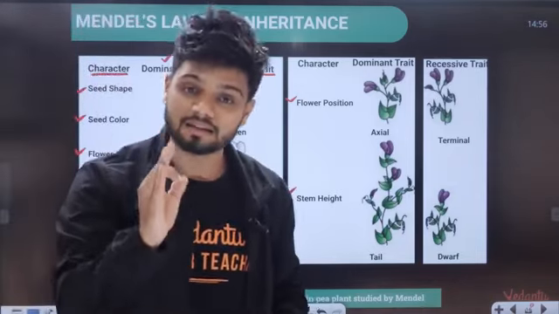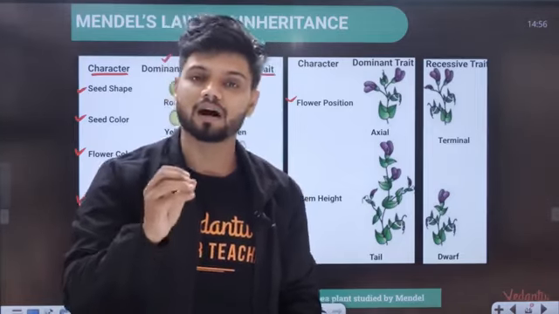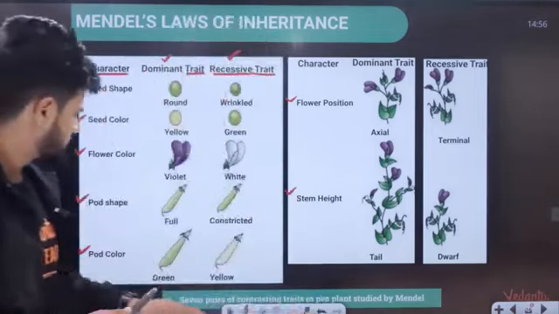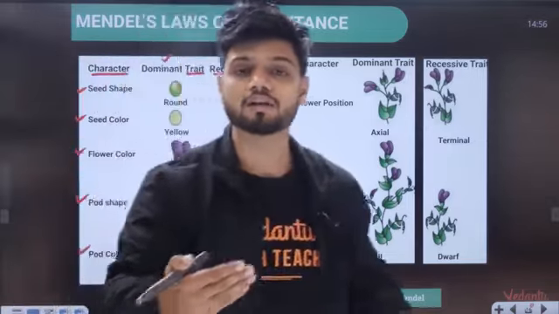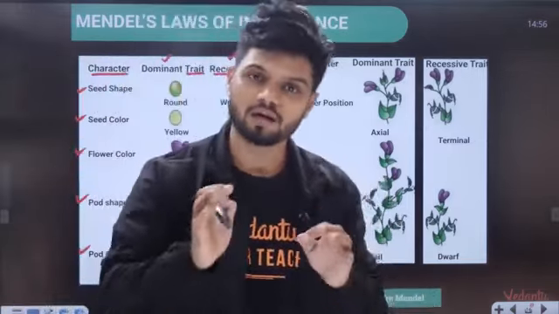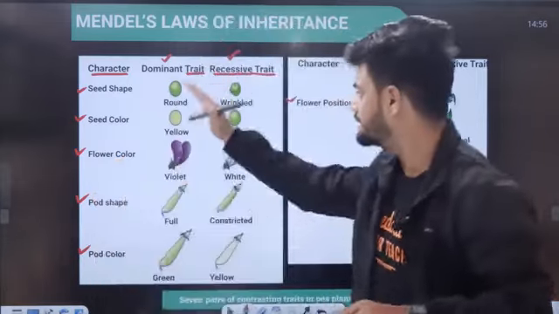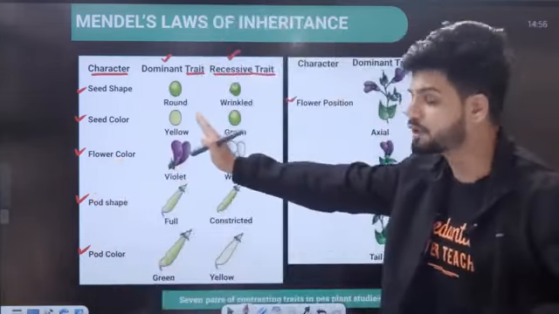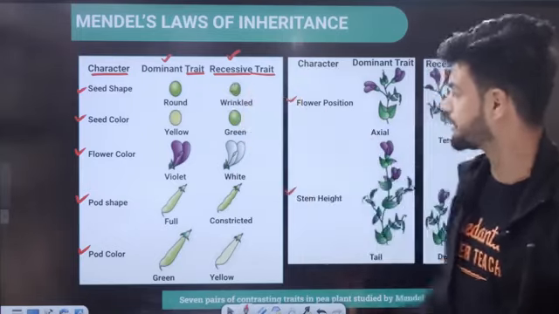For example, there was a PYQ in your KCET. You have seen it. They asked, for example, this was the one: which of the following is not a character chosen by Mendel? So it's a very simple thing. Remember the entire table. All of you should remember. The dominant one is more important to remember because mainly the questions come from the dominant trait.